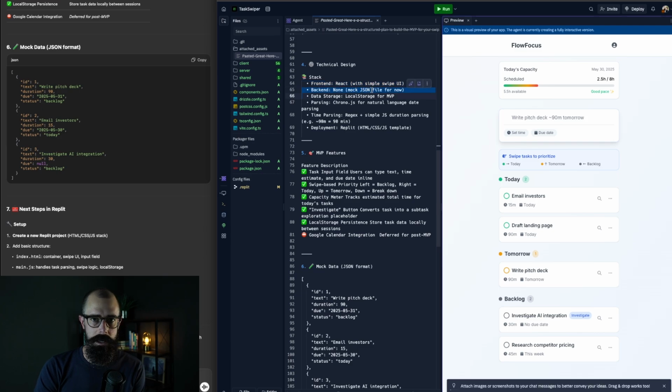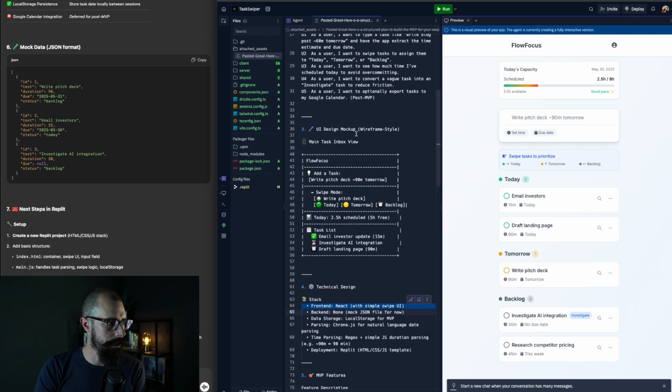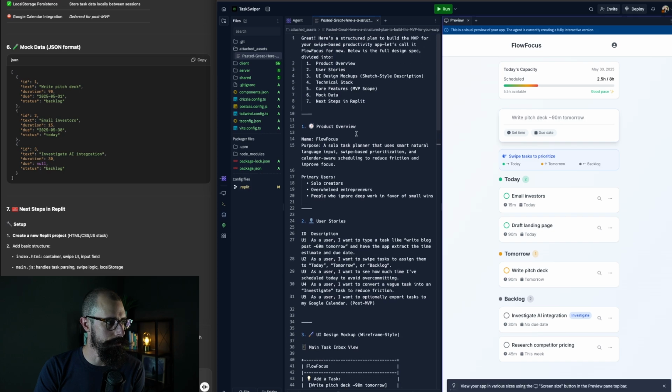Okay, so we're just using a JSON file right now for sample data. That's totally fine. As I said, this is a prototype. Local storage, yep. So because we're just using React, it's all front end. I thought it was going to do React Native, which I was a little concerned about because that would be useful on an app, and we could do that later. But right now it's just doing all front end, which is totally fine.